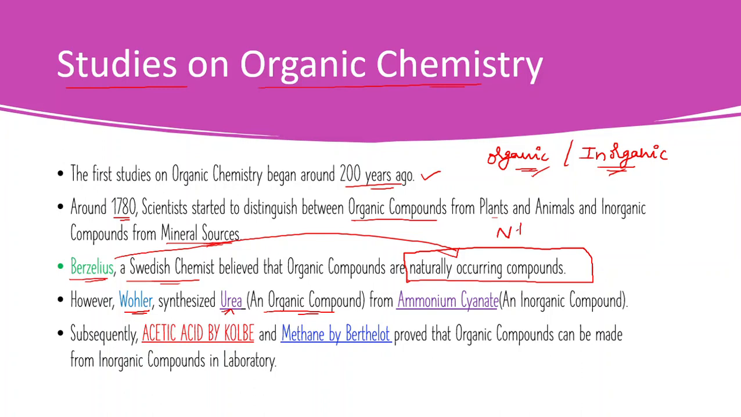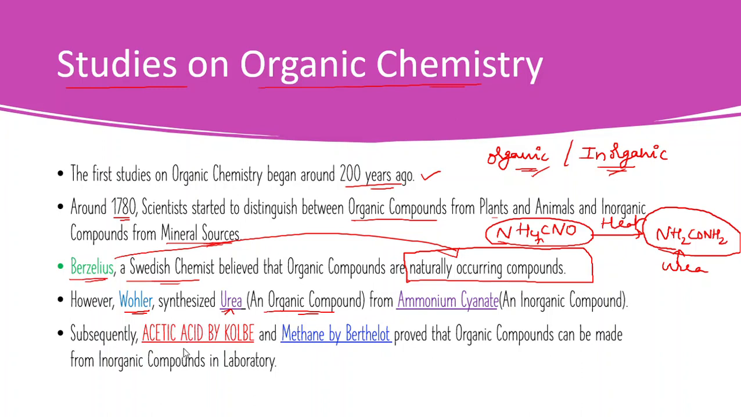When we heat ammonium cyanate, NH4CNO, we get urea, NH2CONH2. This is urea, an organic compound, and NH4CNO, ammonium cyanate, is an inorganic compound. Berzelius believed that organic compounds are naturally occurring, but Wohler synthesized urea from ammonium cyanate, and so it is proved that organic compounds can be made artificially in laboratories.